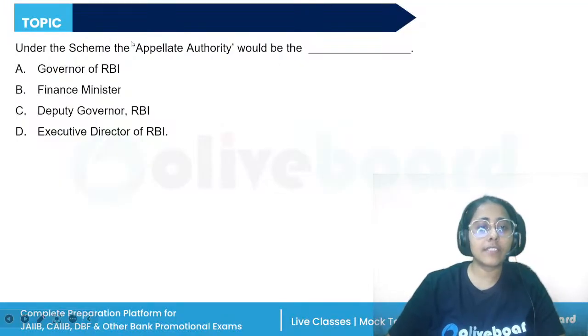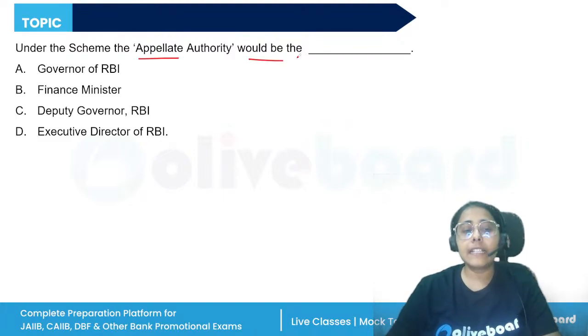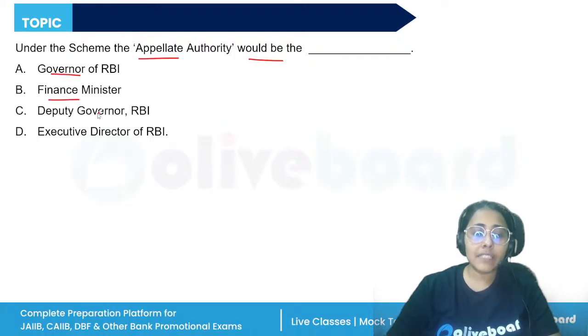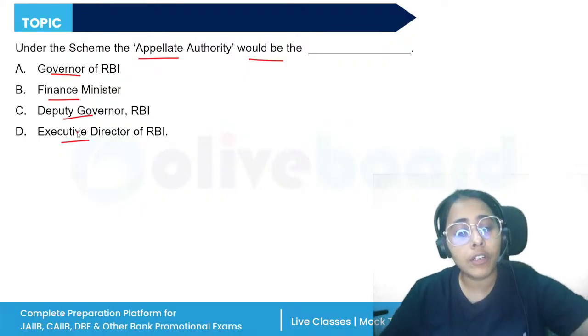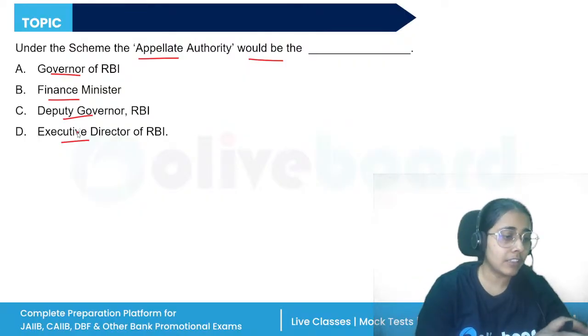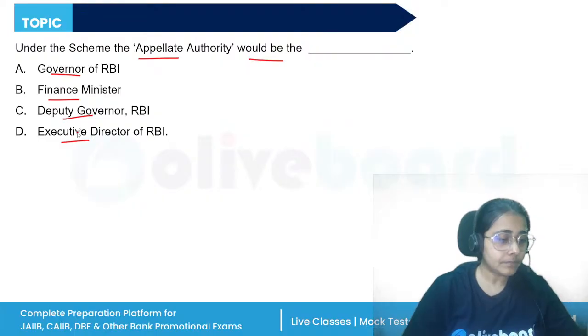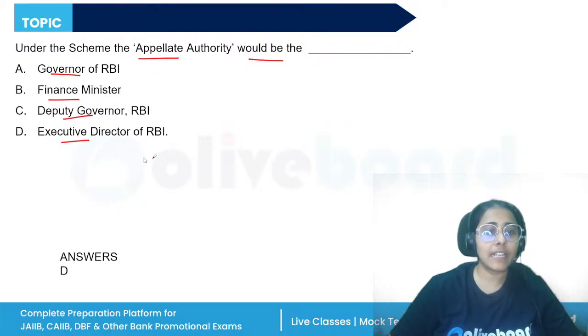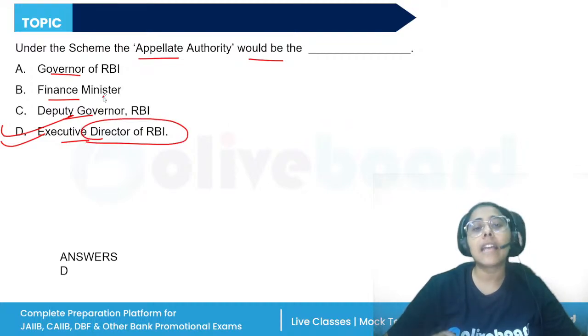So the first question is under the Integrated Ombudsman Scheme. Under the RBI Integrated Ombudsman Scheme, the appellate authority is the Governor of RBI, Finance Minister, Deputy Governor of RBI, or the Executive Director of RBI. Try to answer this question. Who acts as the appellate authority under the Integrated Ombudsman Scheme? So the correct answer is D. The executive director in charge of the department which is administering this scheme. So the correct answer will be D.